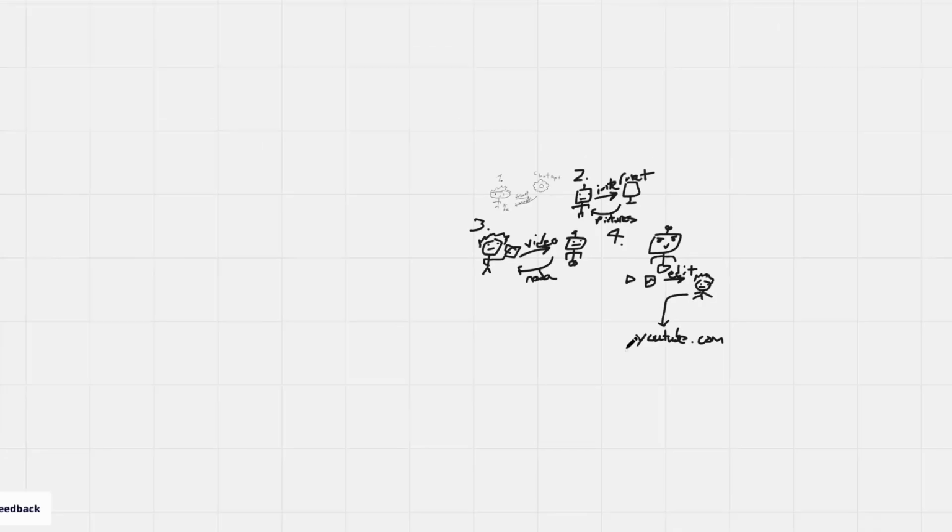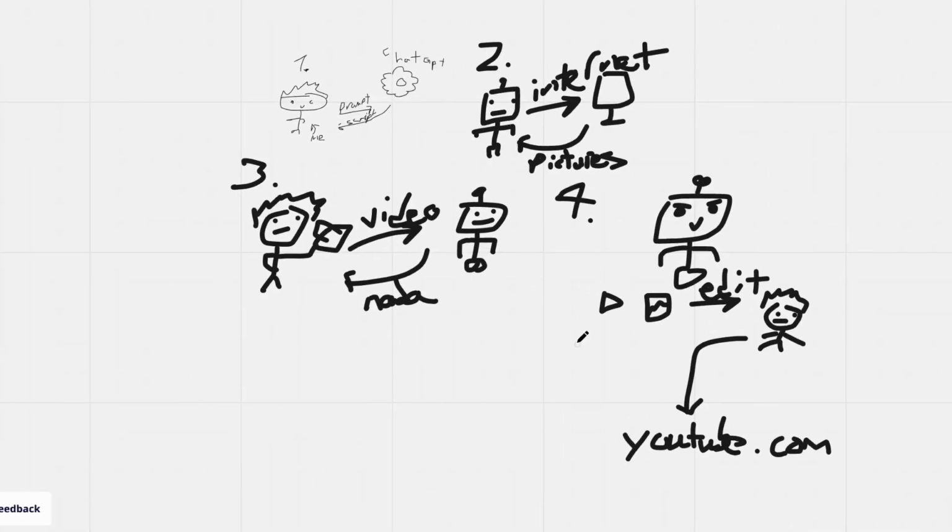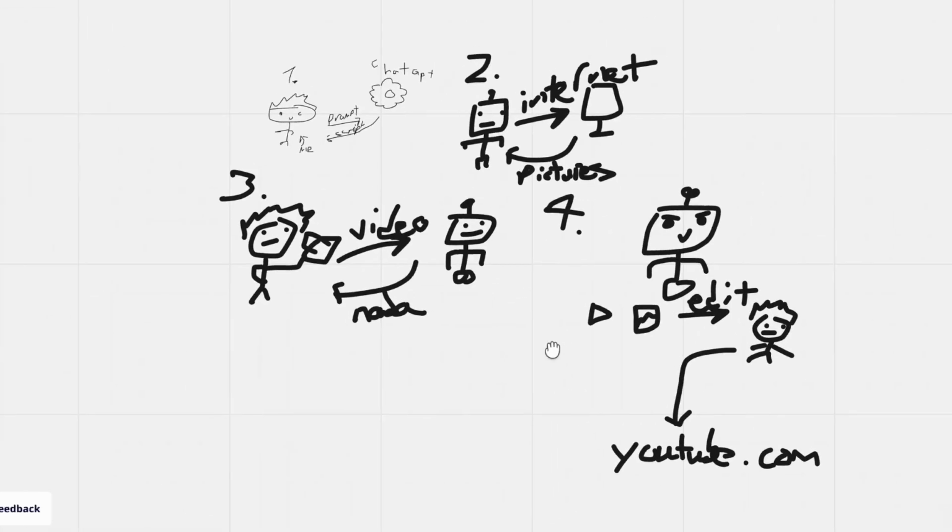Yeah, okay, that's the plan. Let's get started on step one.